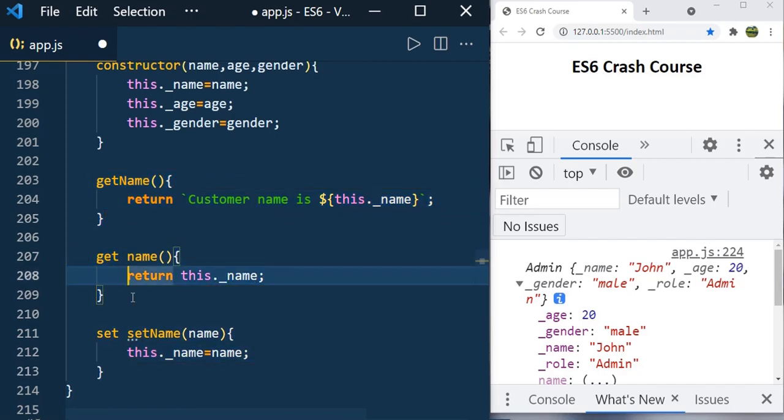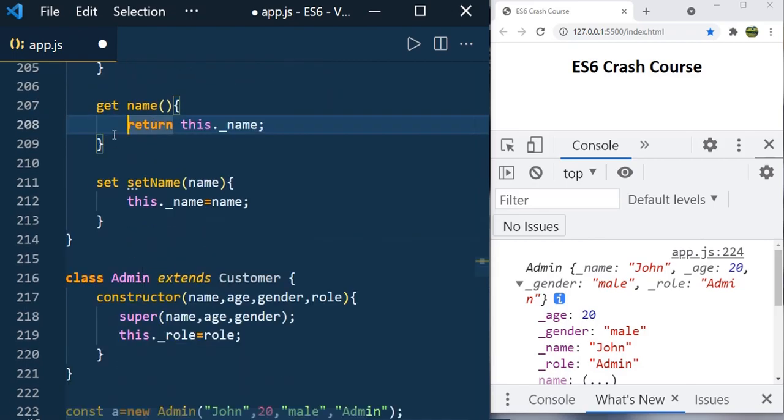Use getters to get the value of a property of an object, and use setters to set the value of a property of an object. And you can have only a getter, or only a setter also.